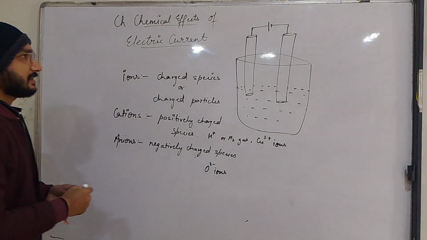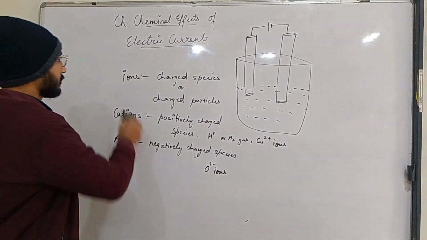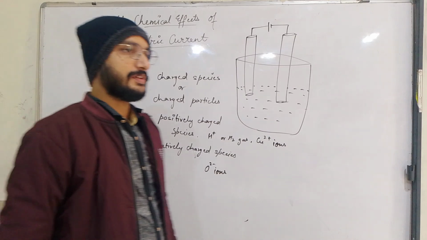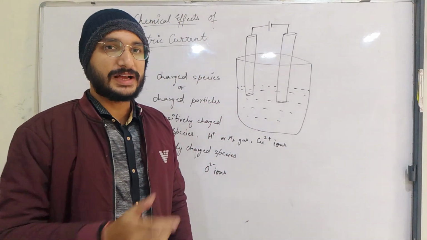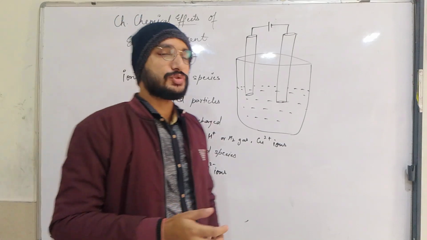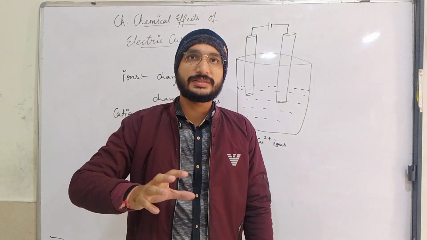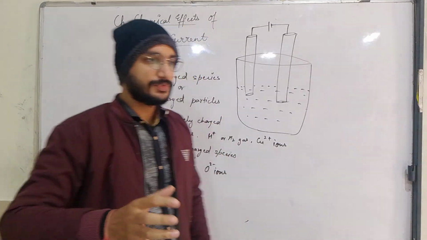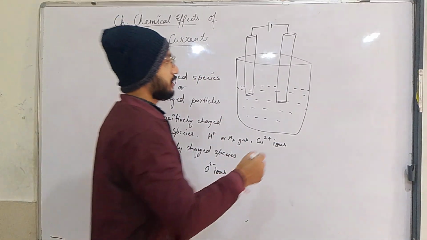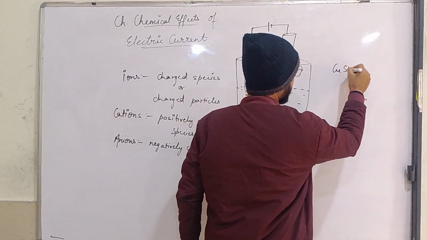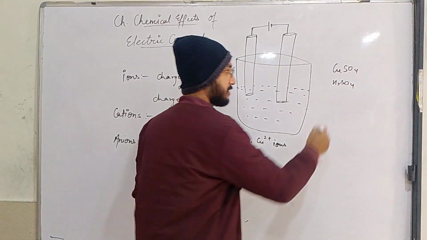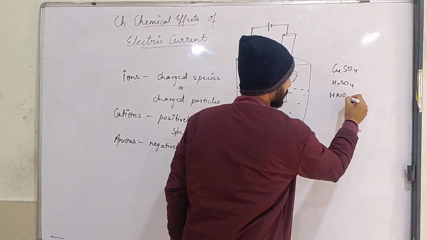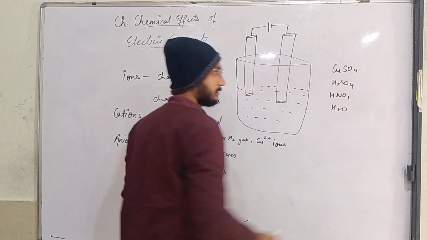So now we will discuss what is electrolysis. Electrolysis: when an electric current is passed into any solution, it causes decomposition of the aqueous solution, like copper sulfate, H2SO4 (sulfuric acid), HNO3. Also we will take water.